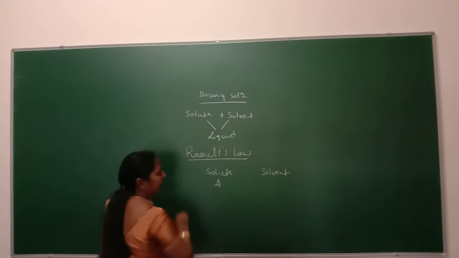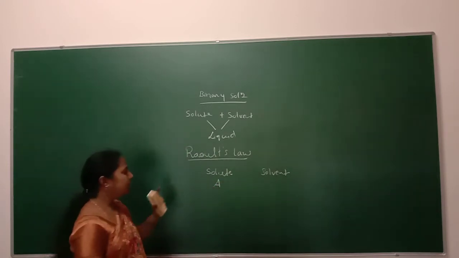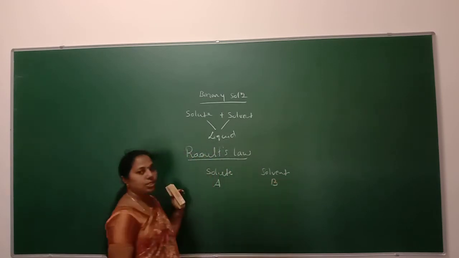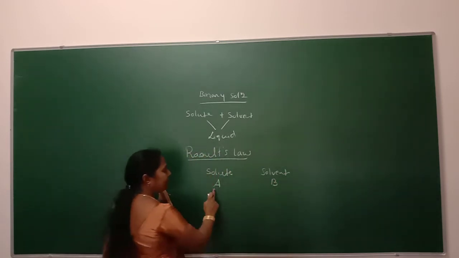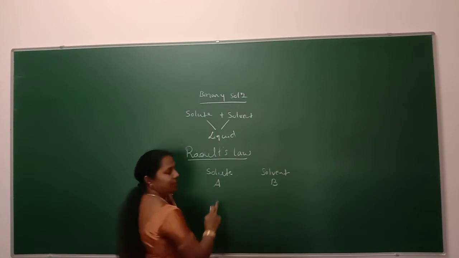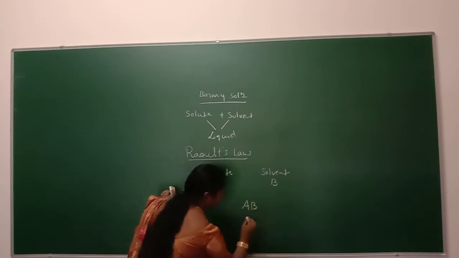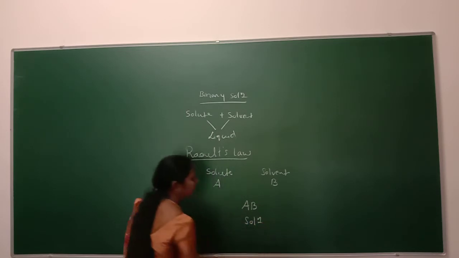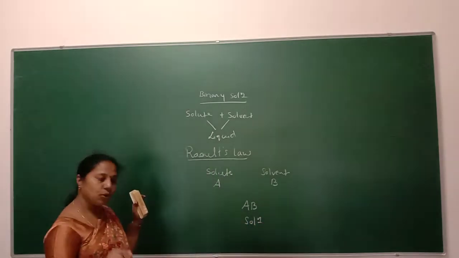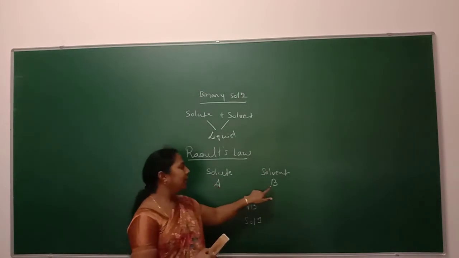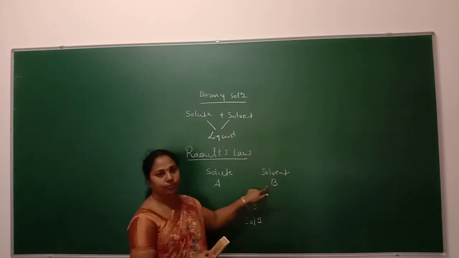So this A is nothing but the solute existing in the liquid state and B is the solvent existing in the liquid state. By the mixing up of these two liquids, we are going to get a solution called AB. So this solution AB is nothing but the solution obtained by the mixing up of liquid solute A and the liquid solvent B.